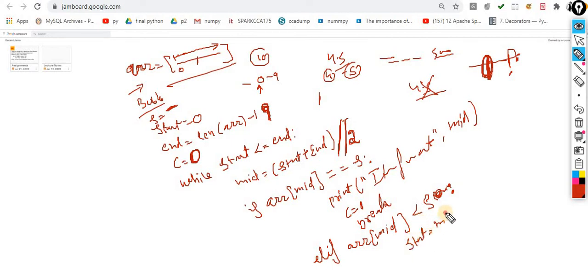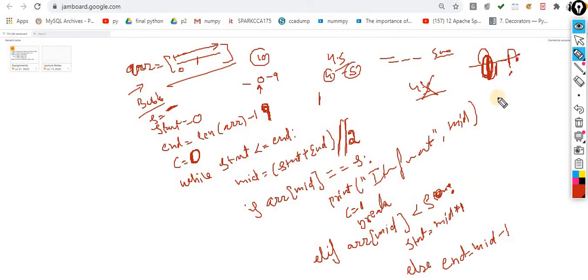Your start will become mid plus 1, so you move in this direction. Same process I perform over here: start becomes mid plus 1. Else, if this condition fails, your end is equal to mid minus 1. That's it. This is the logic implemented inside the while loop.